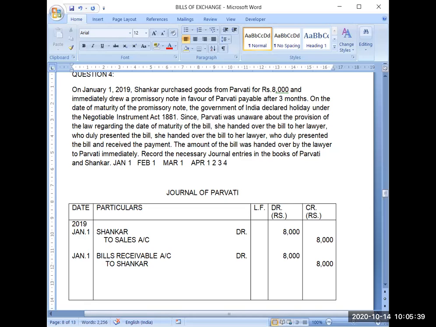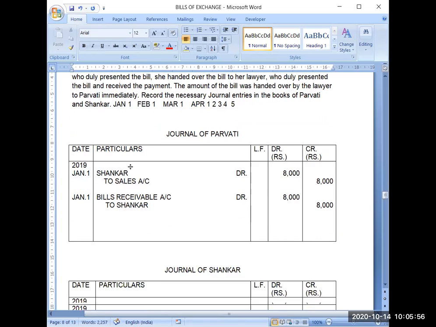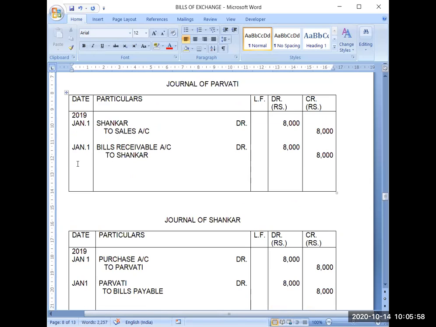But it is clearly mentioned here on the date of maturity of the promissory note. Date of maturity is 4th of April. The Government of India declared a holiday under the Negotiable Instruments Act. So it is an emergency holiday. So the next working day will be 5th of April. So exactly, the due date will now be 5th of April.